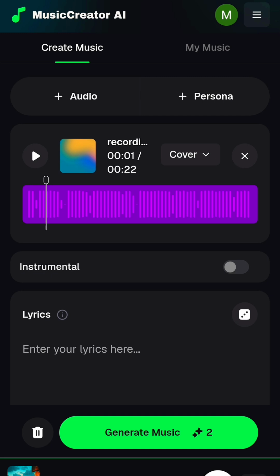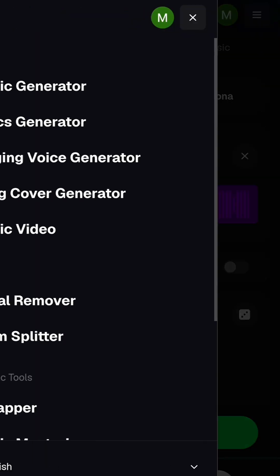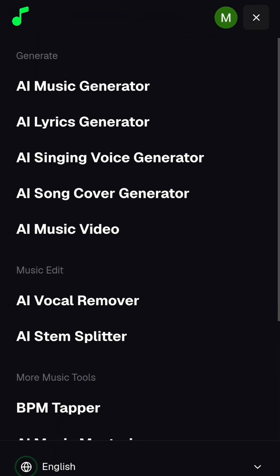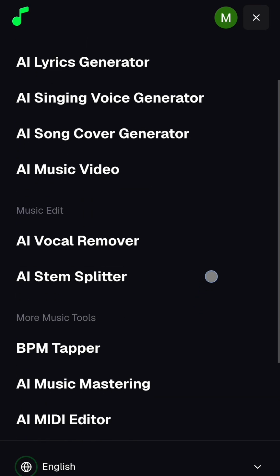And you can also remix people's music. If you have anybody's music you want to remix, you just come back here and you are going to see different options here. As you can see, AI singing, AI song cover. If you want to cover somebody's music, you just click on AI song cover and you can cover the song. AI music video, you can also do that. AI vocal remover, AI stream sleeper.